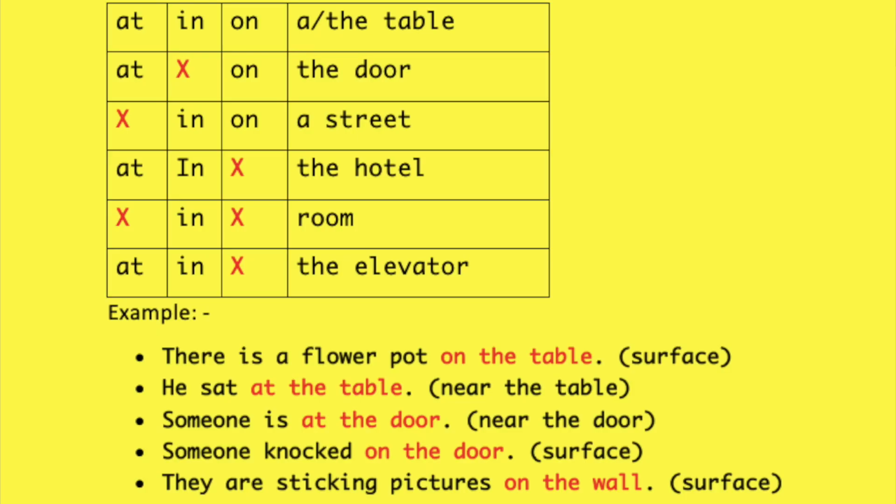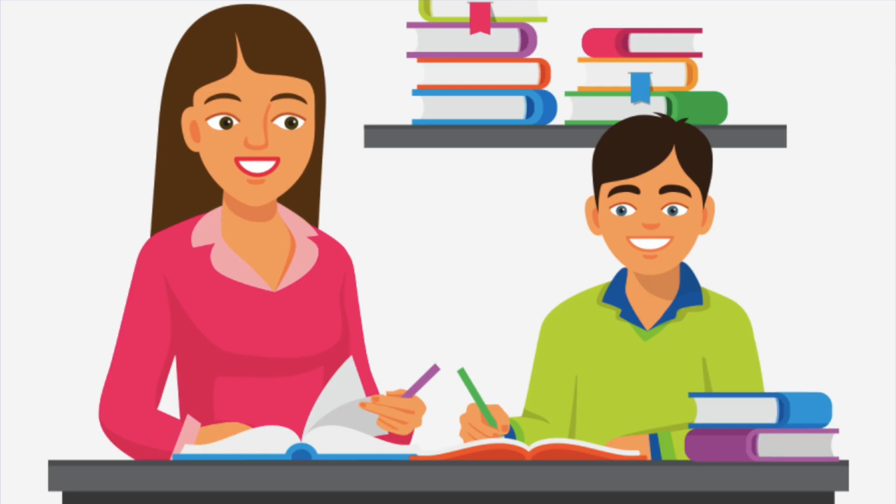What about at? Can we use at with table? Yes, we can. Let me explain. If your teacher call you, Rohan, come and sit with me.